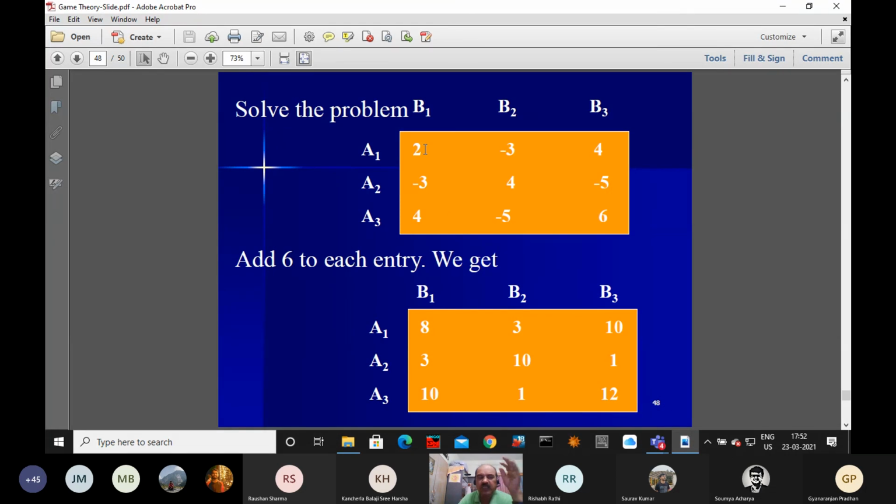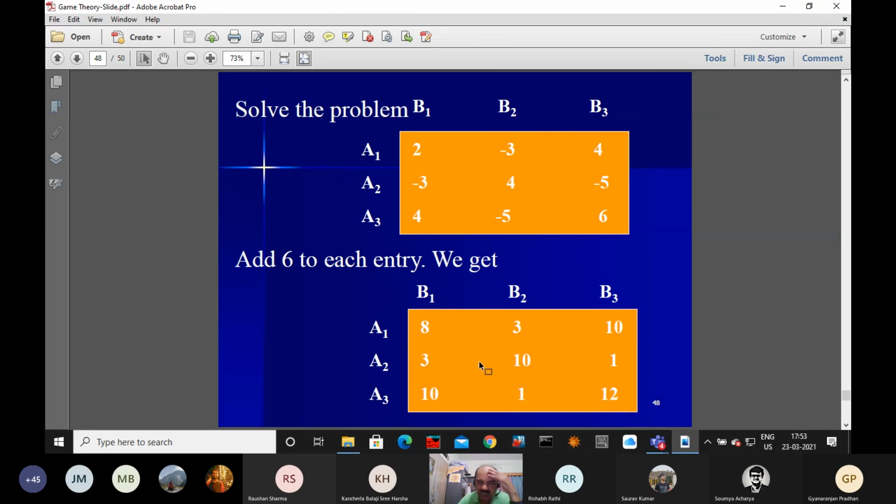This is 2 into 1/4 minus 0. The second column also 0. The third column also 0. And first row, second row, third row, they are also becoming 0. So here we have verified that the value is coming 0.